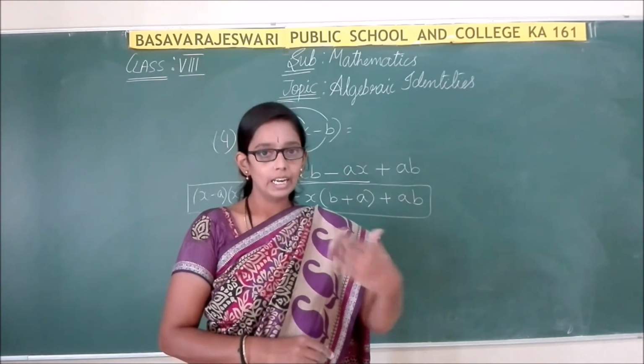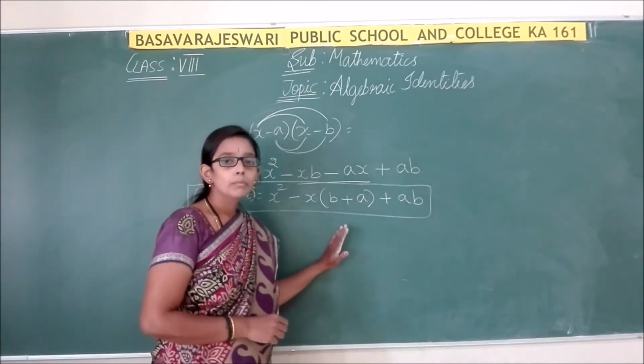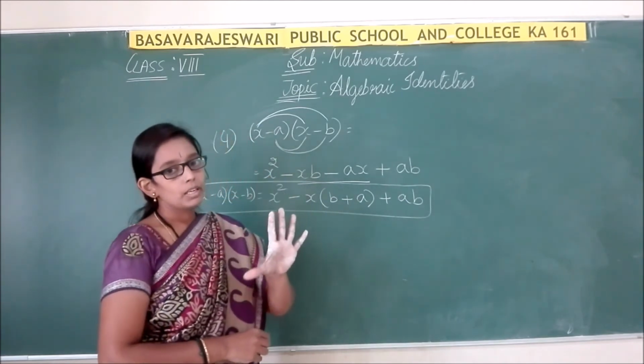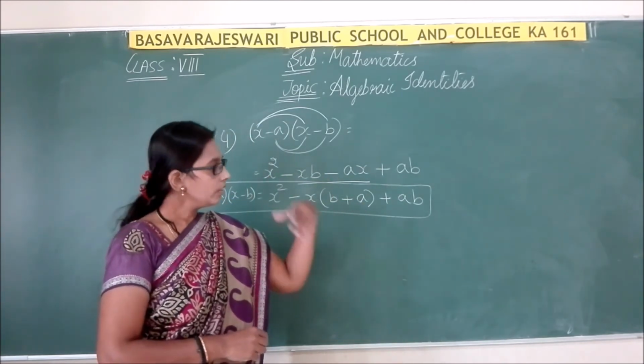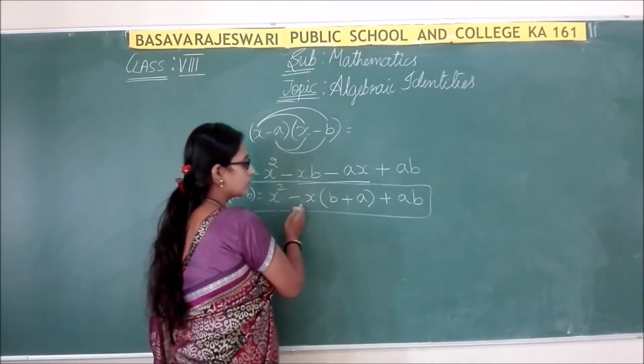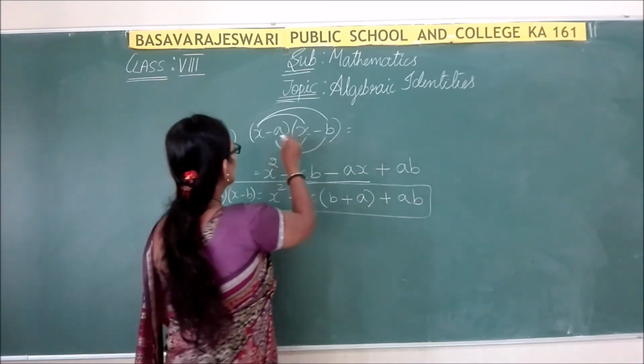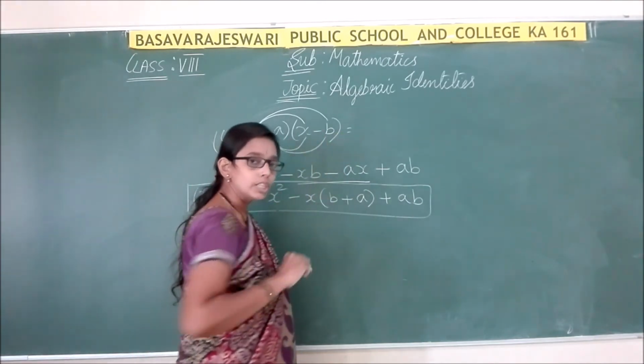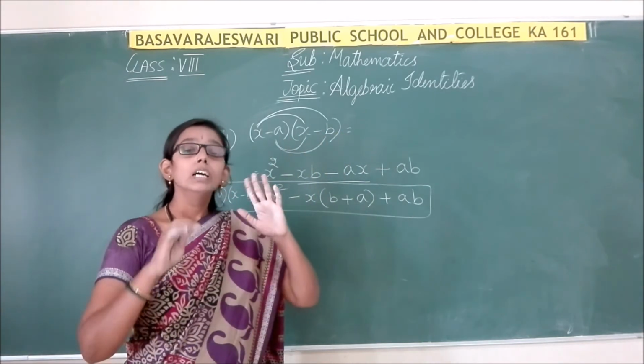They are going to vary. They will be changing from problem to problem. In one problem they may give the x value as 2, in another problem they may give 3. So it becomes easy for us to substitute the value directly. Even if you multiply like this, you can find the solution, but it takes some time.